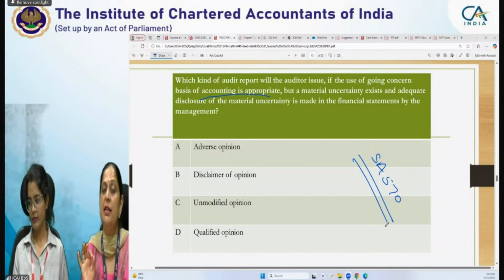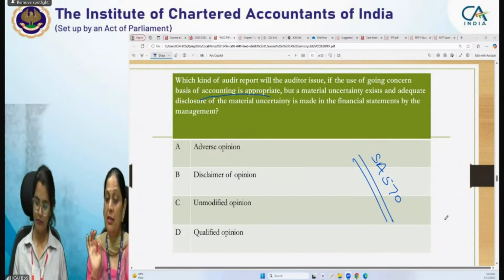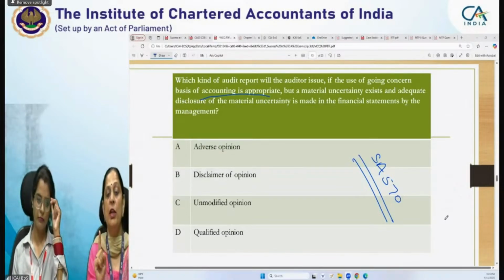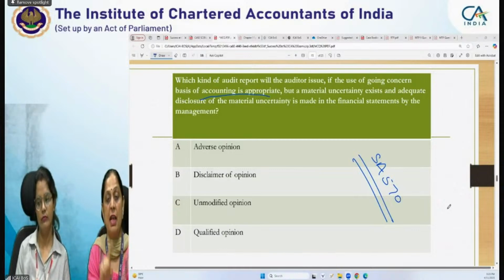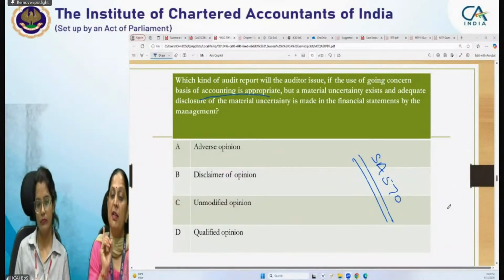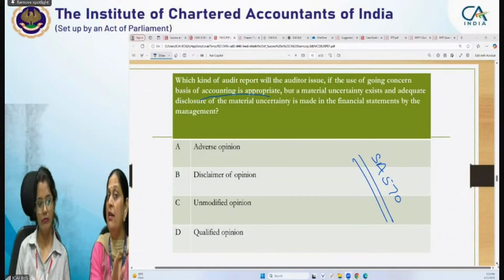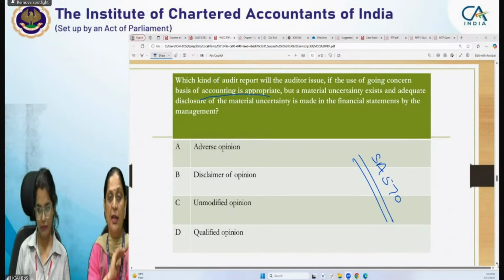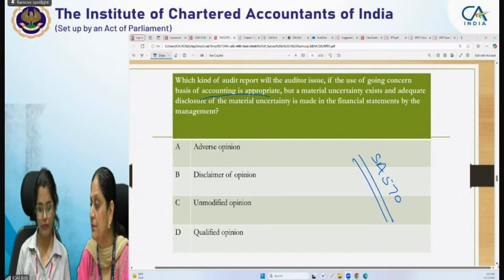But for going concern, you need to take care of, first, whether going concern basis of accounting is appropriate or not, second, whether material uncertainty exists or not, and third, whether adequate disclosure of material uncertainty is made or not. If it is made, it will always be unmodified opinion. If it is not, then of course we need to go for modified opinion depending on the other factors.